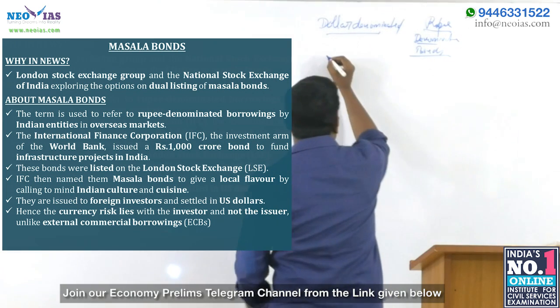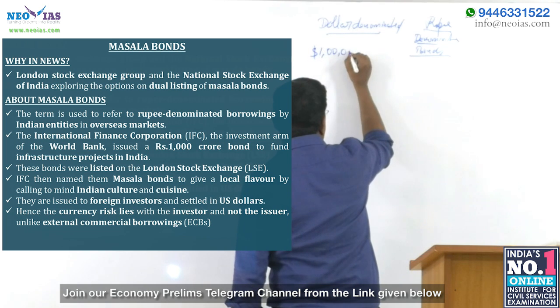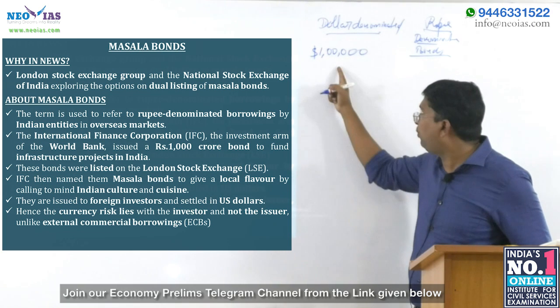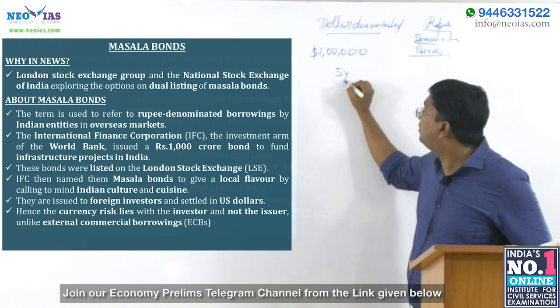In dollar denominated bonds, suppose $1 lakh is being raised. So this is a bond, and $1 lakh has been raised for 5 years.